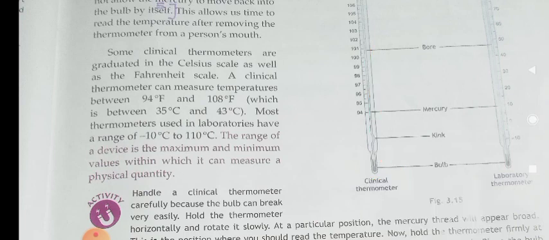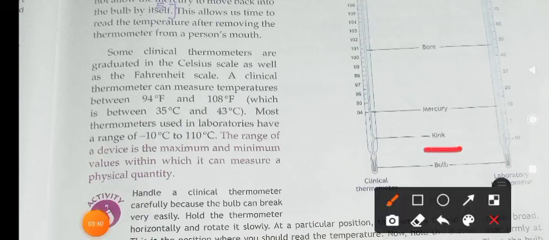In a clinical thermometer you have a kink near the bulb. Are you able to see? Here is the kink. This is the bend. And why is this kink there? This kink does not allow the mercury to move back into the bulb. So this kink will prevent the raised mercury from entering the bulb again. The raised mercury should stay there until you take the reading.